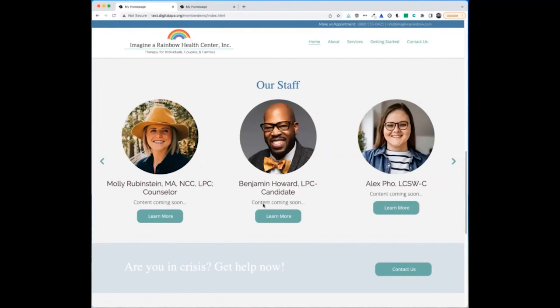And usually what happens, to be honest with you, usually people put this up and then they forget about it because they've got this placeholder stuff. And then years go by and then it's just hanging out there like, hey, it's coming soon. And then it looks sloppy and it doesn't look very professional. So if you don't have content, then don't put content, and just know that, write it on your sticky note or your to-do list, make sure to add content.